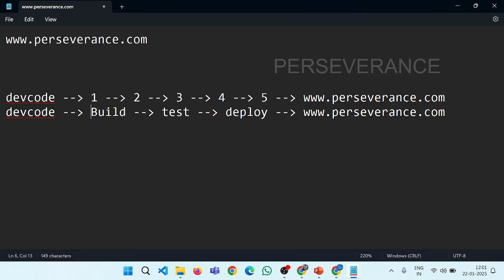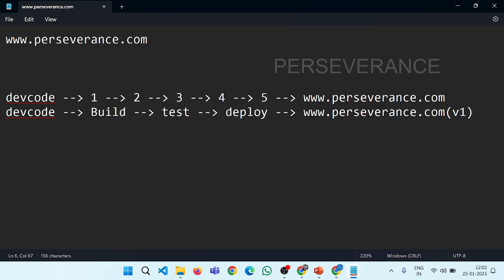Okay, so now you understood, right? The build process will generate a package from this particular code. That package of software is then tested, and then deployed. Deployment has many things internally, so we can discuss that later, but for now, once we deploy, the software will be available on the website.